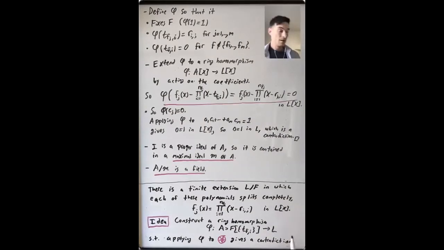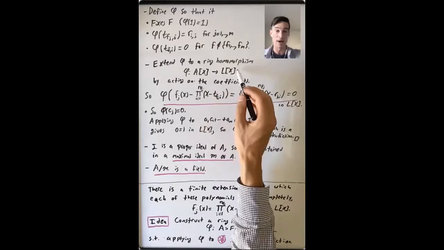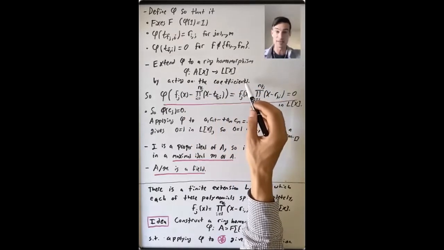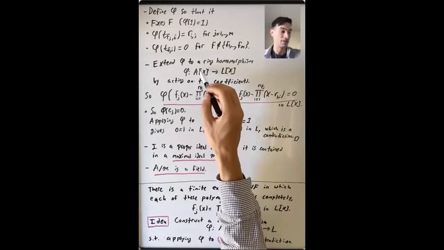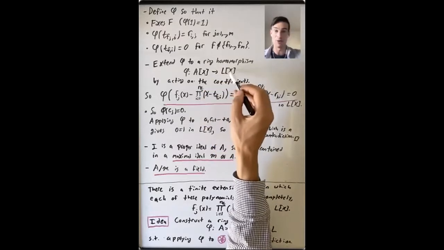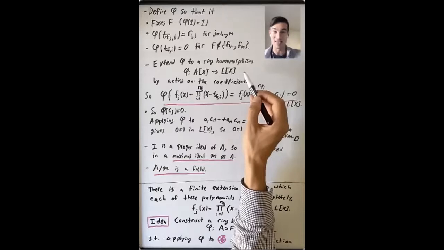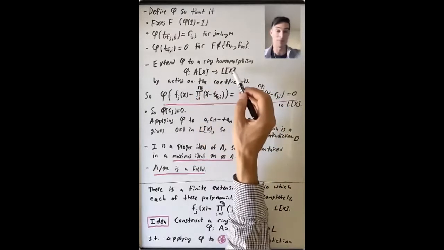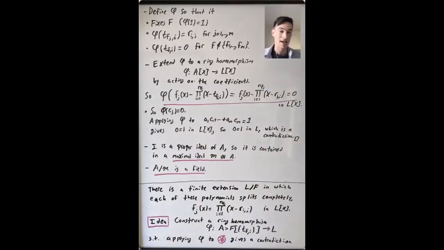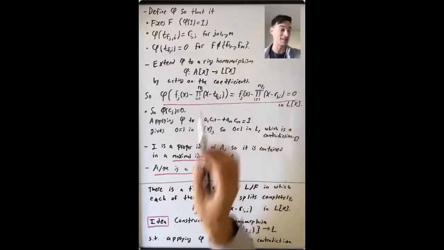And we have seen that if you have a ring homomorphism from A to L, you get a corresponding homomorphism from A[x] to L[x] by acting on the coefficients of these polynomials. So you send a polynomial in A[x] to a corresponding polynomial in L[x] by sending each coefficient to wherever phi sends it. So you have some coefficient in A, it goes to some coefficient in L. And now we're going to look at some particular special elements in A[x] and see what phi does to them.